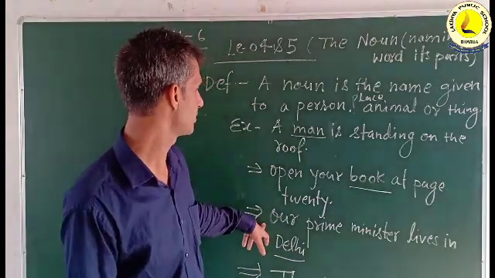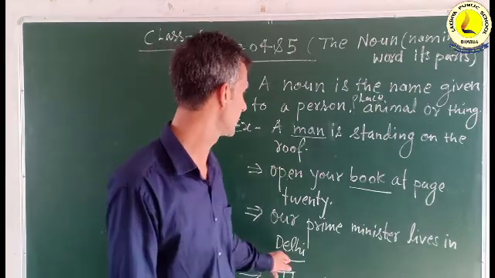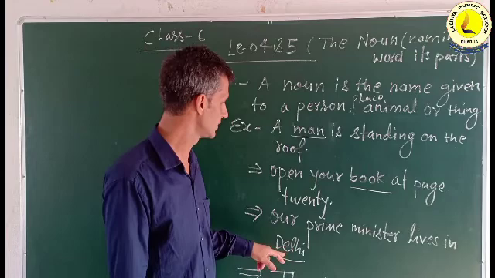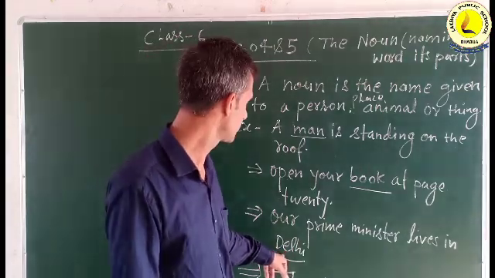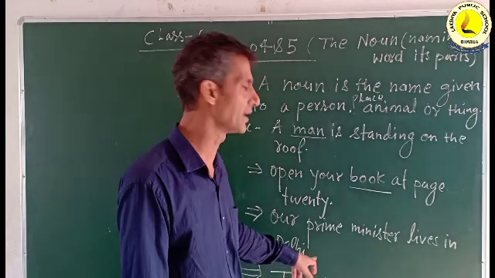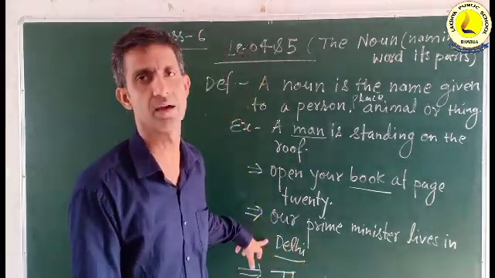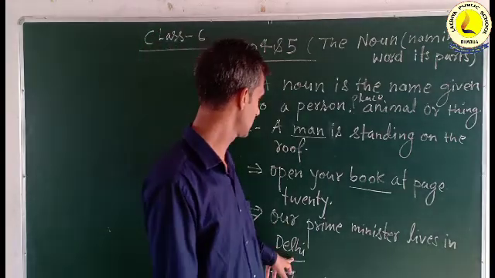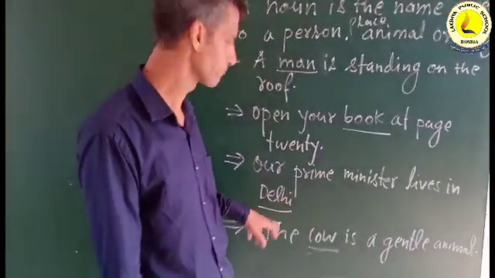And the next example, if we see, our prime minister lives in Delhi. So if we select Delhi as a noun, Delhi is a kind of place. So it is denoting a place in this example. So it is called a noun. It is the name of a place.